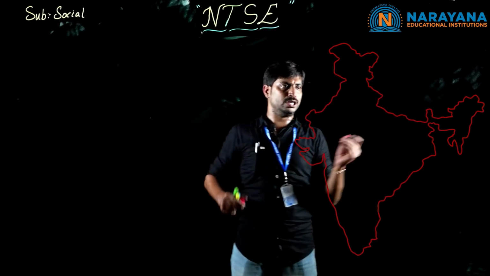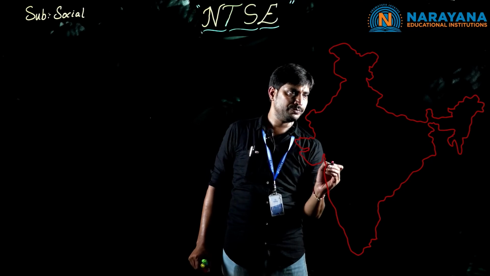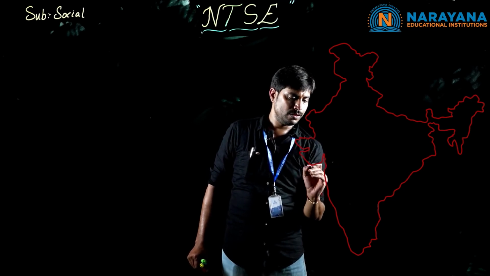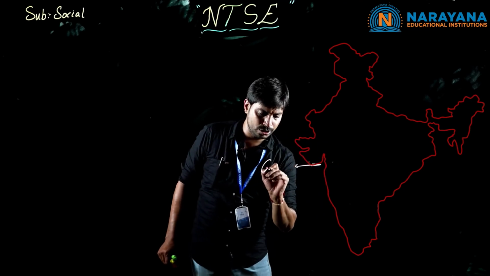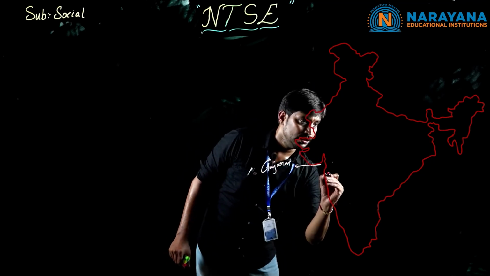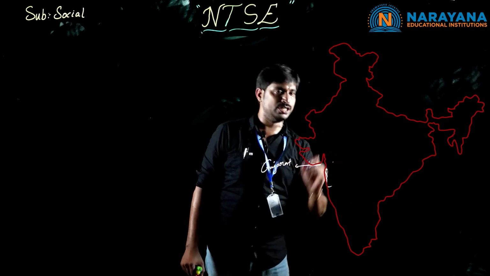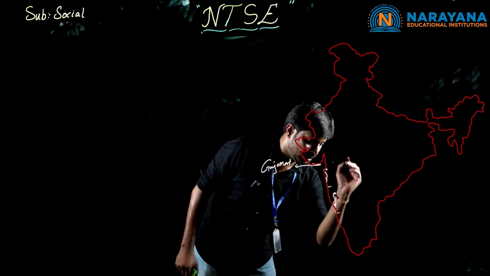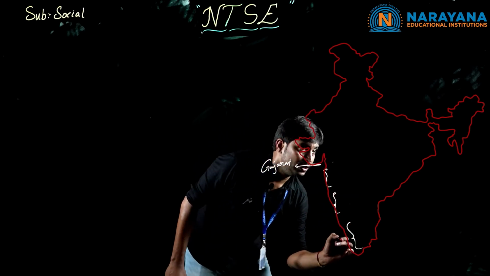So coming from Gujarat, here we have the Gujarat coast, followed by the states Maharashtra, Karnataka, Kerala. Clear?